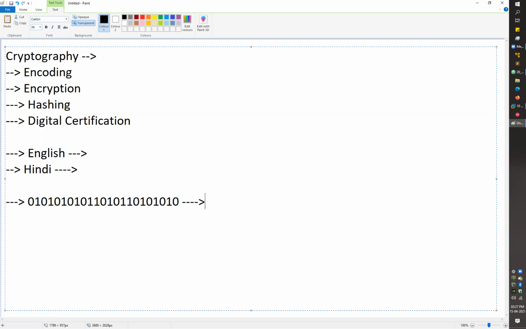But if my computer starts showing the binary values instead of characters like DIGITAL here, if my system starts showing me the binary values for this D, for this I, for this G, ITAL, then I can't read that data.